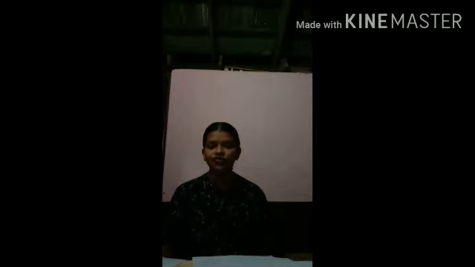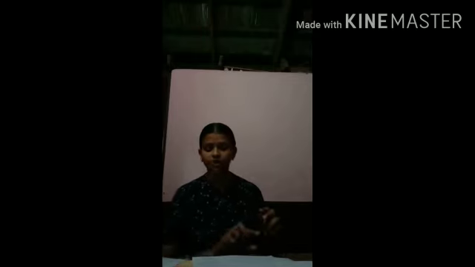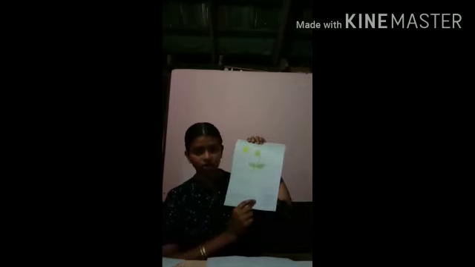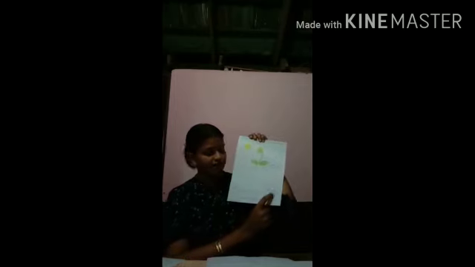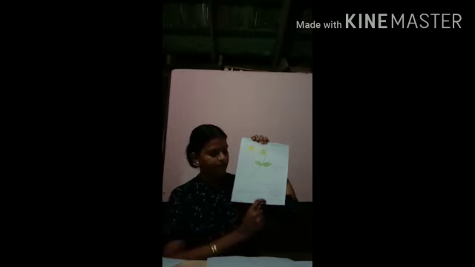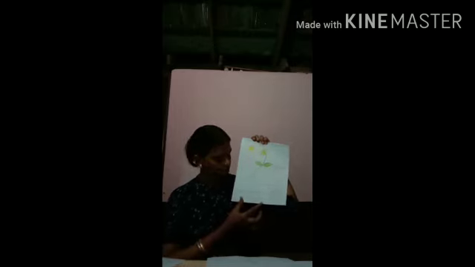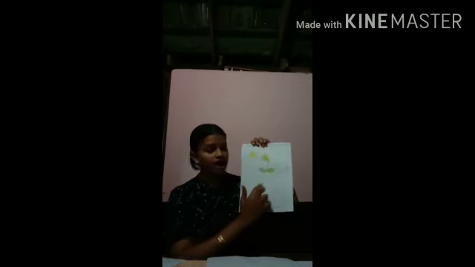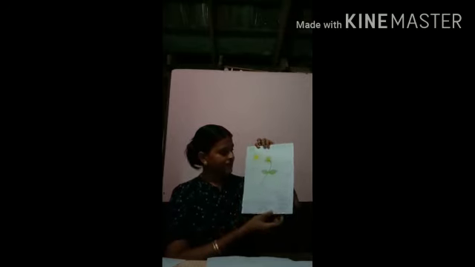This is photosynthesis. Equation: carbon dioxide plus water in the presence of sunlight and chlorophyll, they get carbohydrate plus oxygen. This is the equation of photosynthesis. This is the diagram of photosynthesis. Then both are very important.